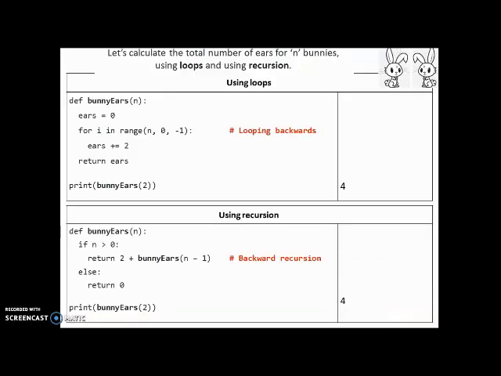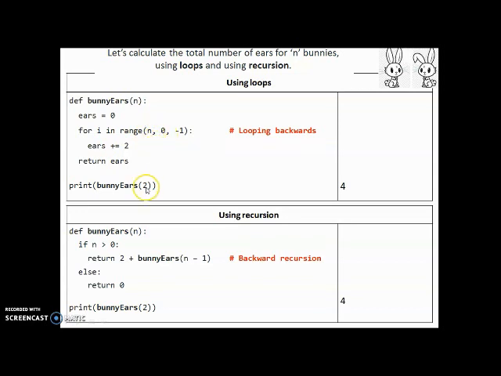Now, another example of recursion, but using a very simple example of bunnies and counting the number of years in n number of bunnies. So we want to calculate how many years two bunnies have. Okay, the first method uses loops. It's very simple. We start by initializing a variable years to 0. The total number of years is initially 0. Then we start a loop from n to 0.